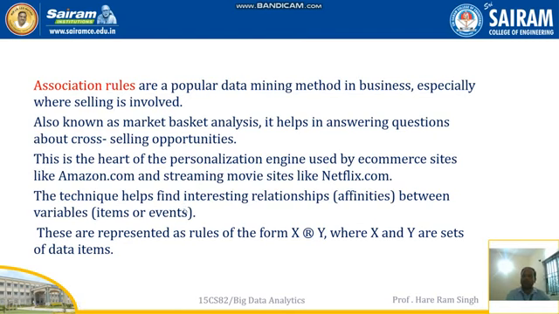The technique helps find interesting relationships between variables. These are represented as rules of the form X is related with Y, where X and Y are sets of data items.